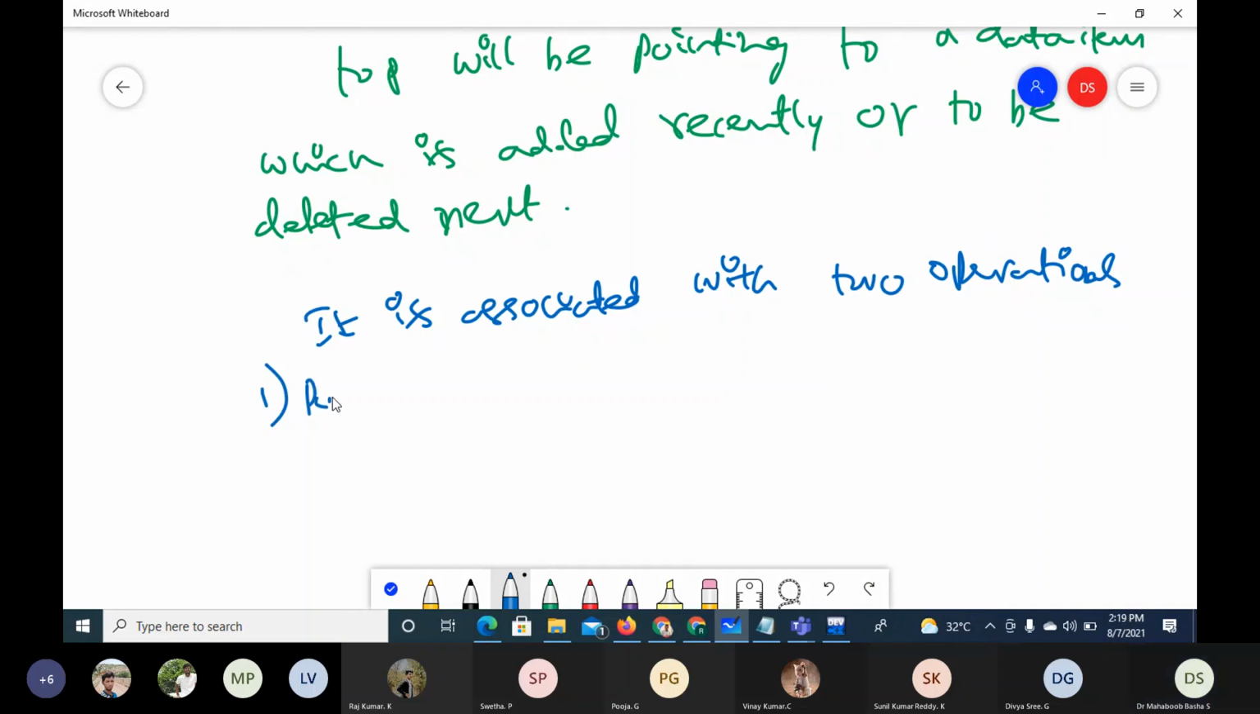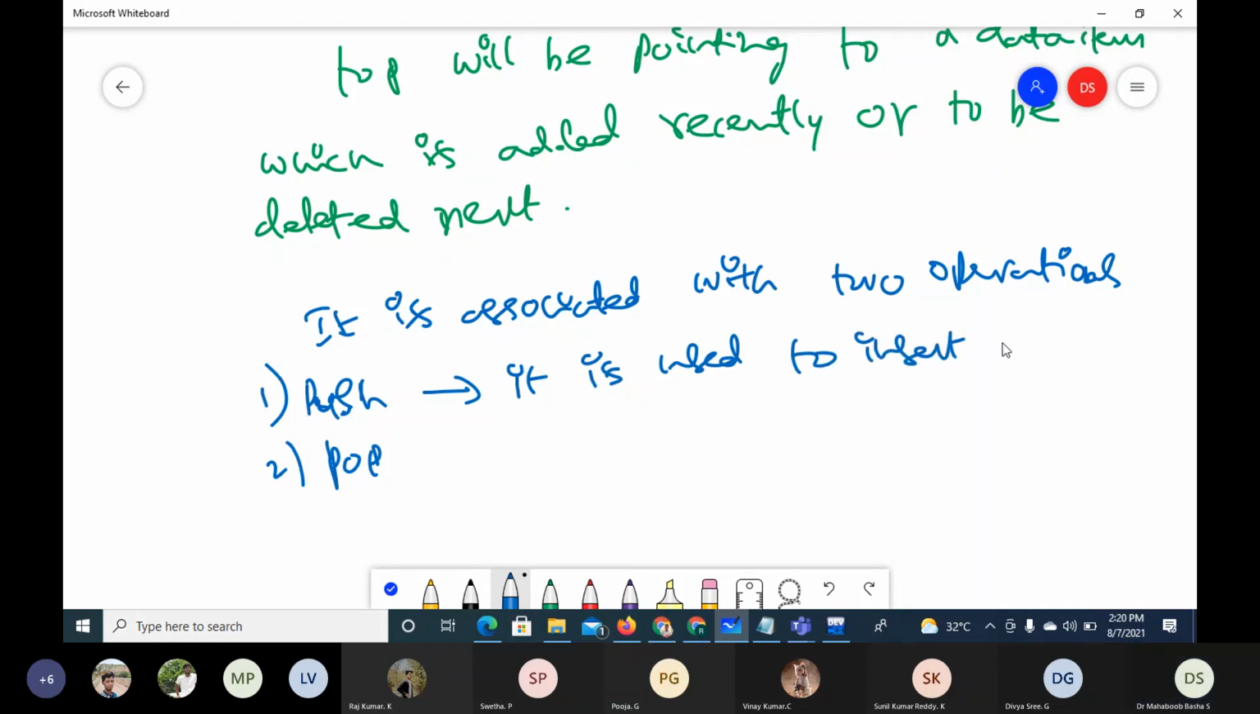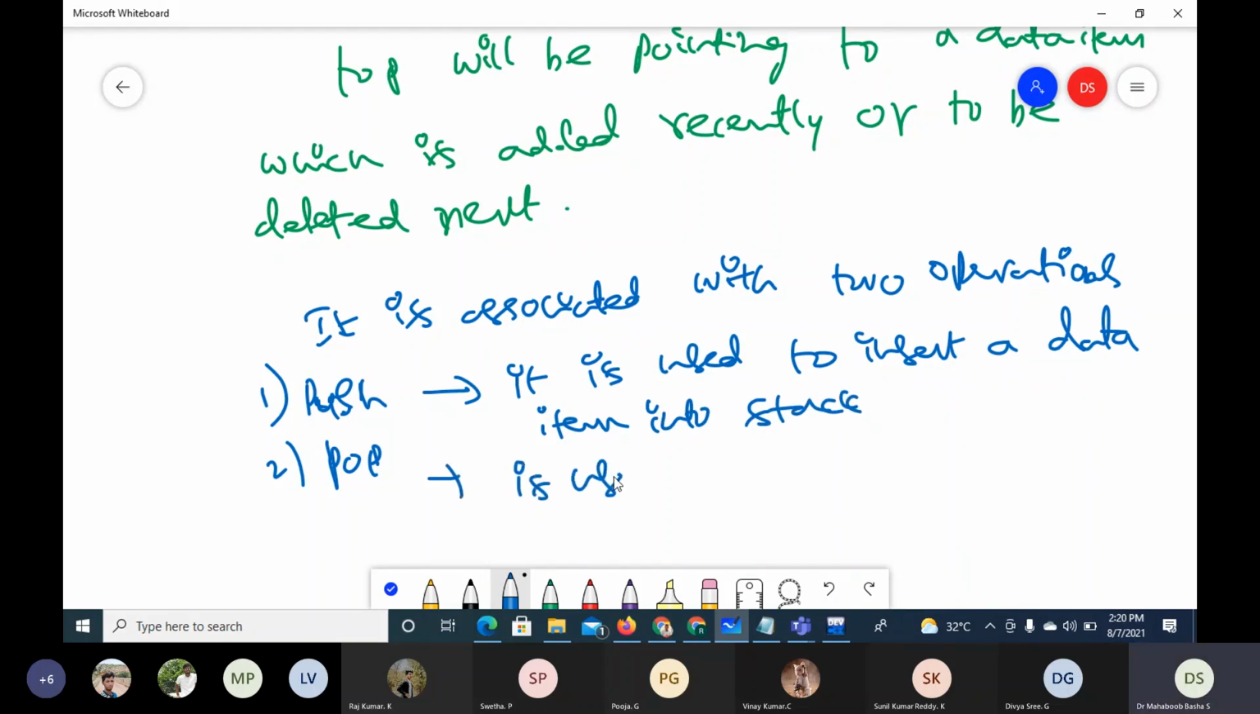One is push, another is pop. Push and pop. So there are two operations. Push is the operation, or function, used to insert. Push means it is used to insert a data item into the stack. And pop is used to delete a data item from the stack.